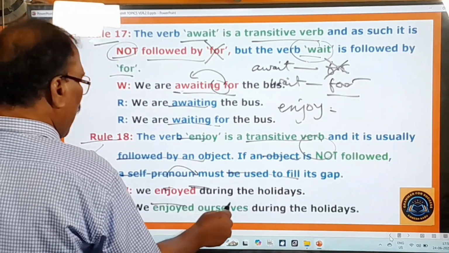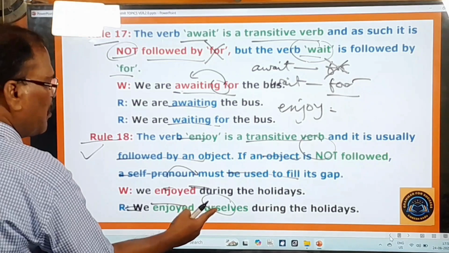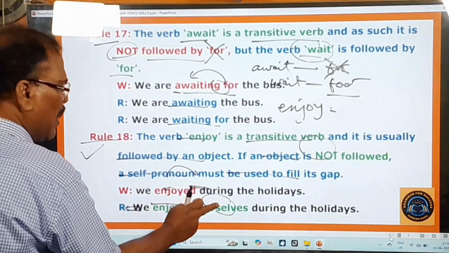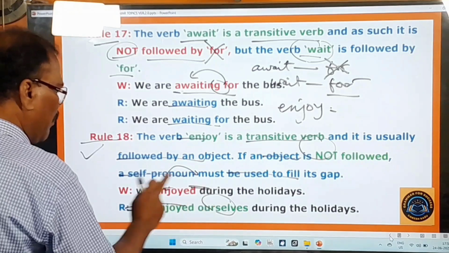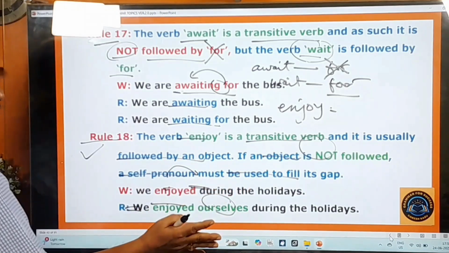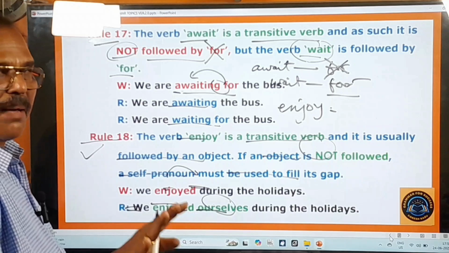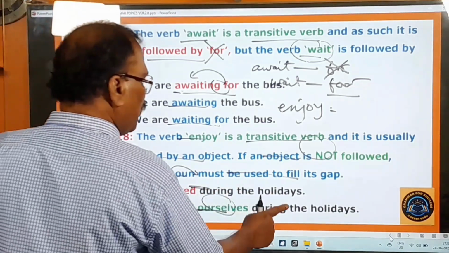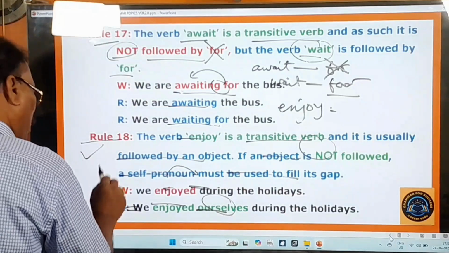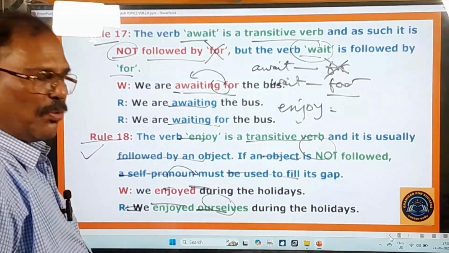We enjoyed ourselves. What is the subject here? We. So the self pronoun must be used. For we use ourselves. For he, himself. She, herself. I, myself. You, yourself. Something like that. Now the gap is filled. Okay, the problem is fixed. Okay, now we enjoyed ourselves during the holidays. So this is a very important rule. Please keep it in your mind. And now you move on to other rules.